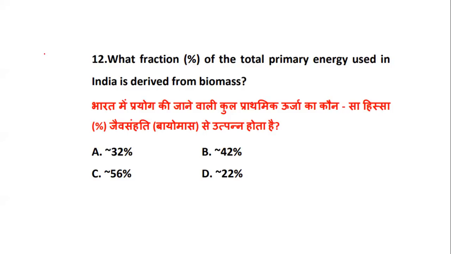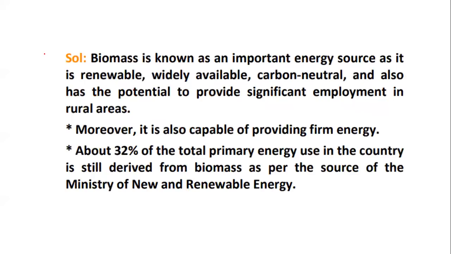So as I said, it's a direct question. You should be able to know the correct, exact, accurate, approximate number. So it's 32%. Biomass is one of the important sources of energy, as it is renewable, widely available, carbon neutral, and also has potential to provide significant employment in rural areas. It is capable of providing firm energy, hence 32% of the total energy used in the country is derived from biomass, as given by the source.